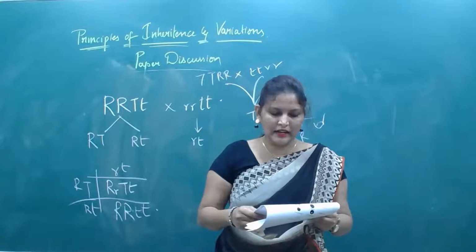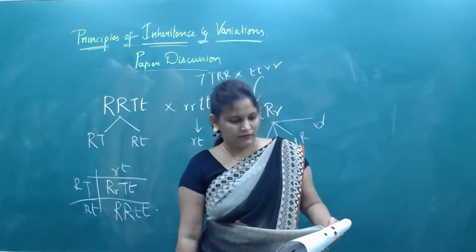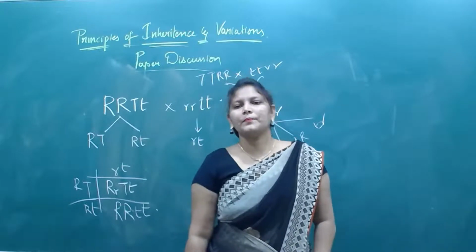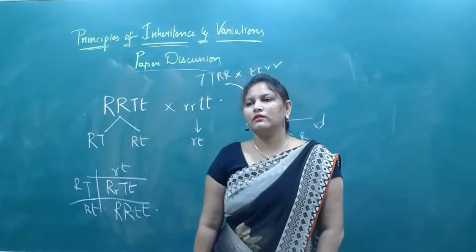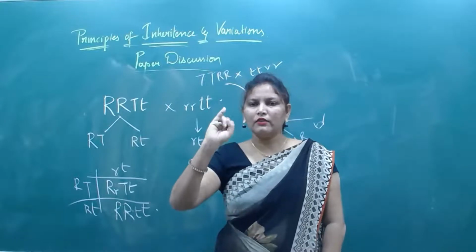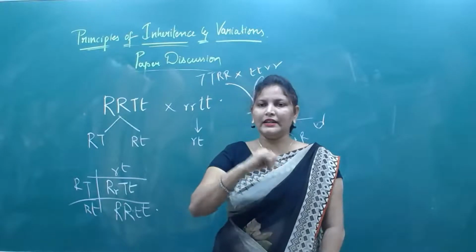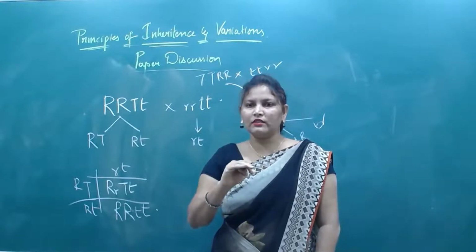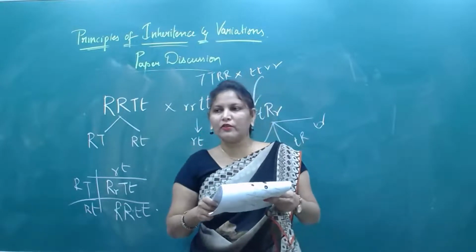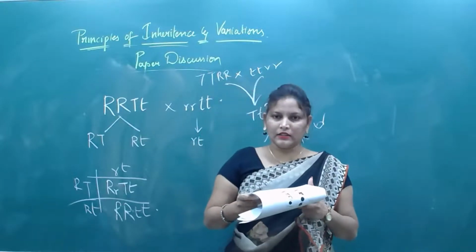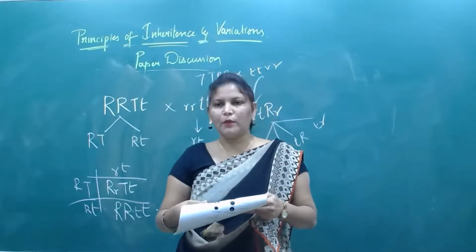Mendel chose how many characters of the flower of the garden pea for his experiments? Mendel has chosen flower color and flower position. Yes or no? Flower color, violet and white. Flower position, axial and terminal. So how many characters of flower has he chosen? 2 characters. Yes or no? Option B.